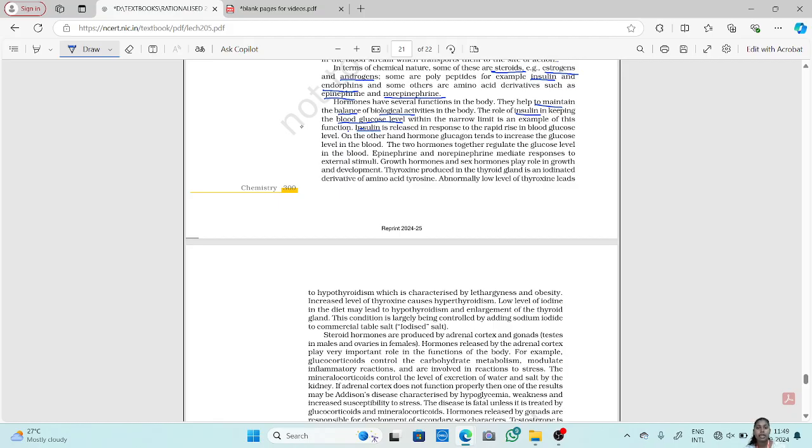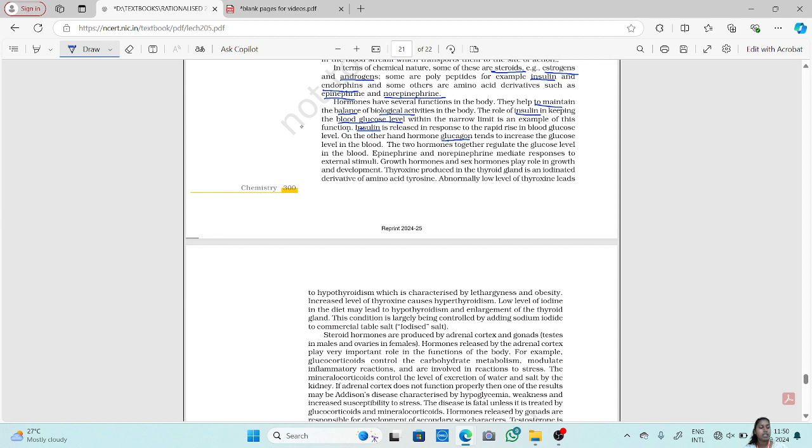On the other hand, a hormone like glucagon tends to increase the glucose level in the blood. So there are certain hormones which can balance and certain hormones which can cause an imbalance also. Insulin can balance the blood glucose level in our body, whereas glucagon can increase it.